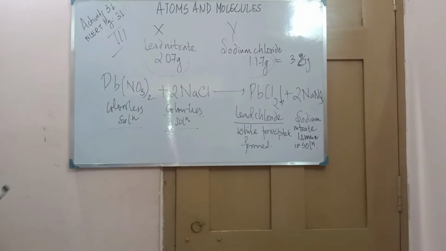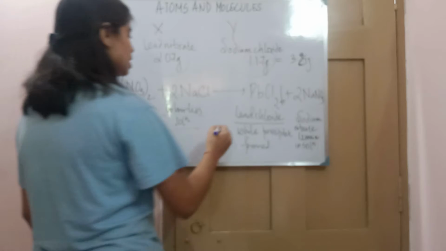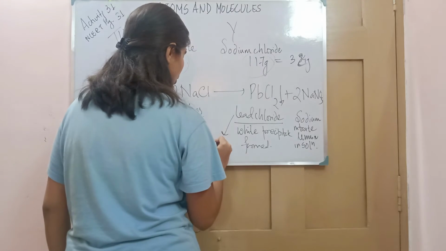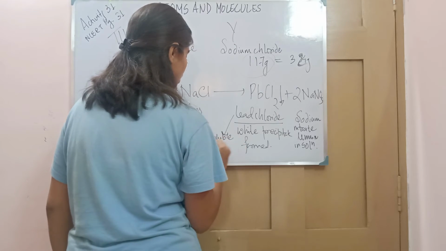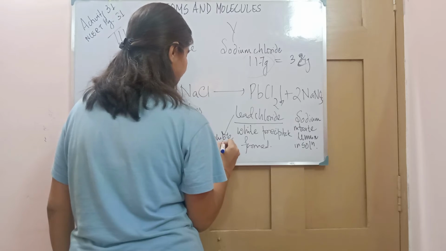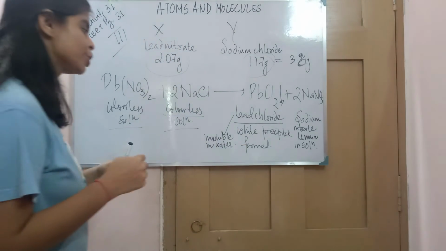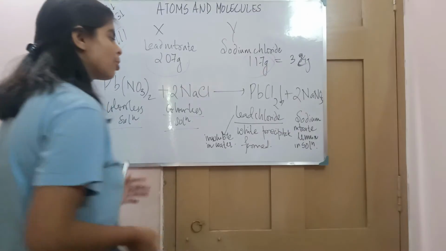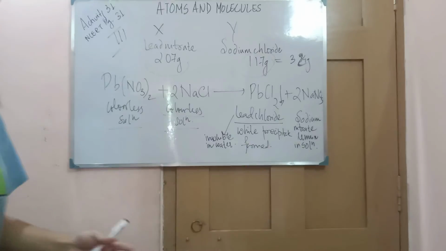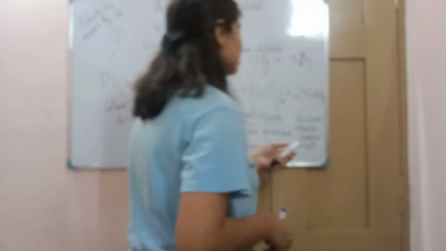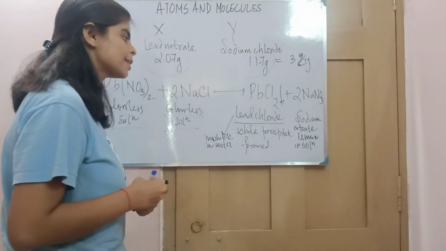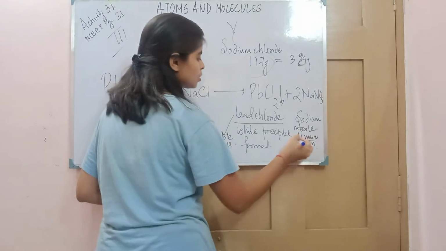Lead chloride forms a white precipitate because it is insoluble in water, and it will settle down. And the second compound that is formed, sodium nitrate, remains in the solution.